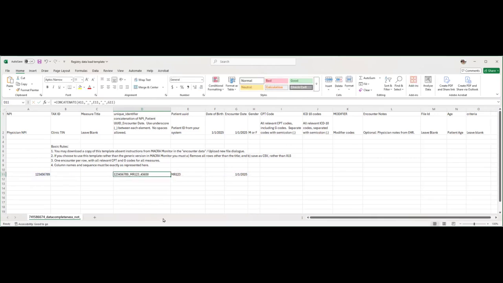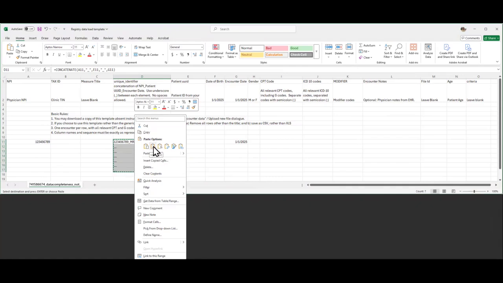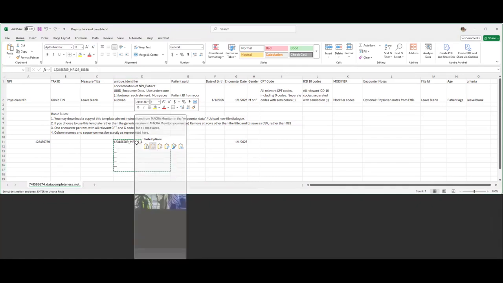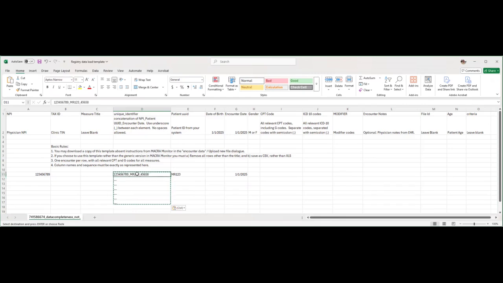And you see what the system will do is it'll calculate that unique identifier. And then you just take that formula and copy it and paste it all the way down to the end of all of your encounters. Now, once you've done that, you're not quite done because the spreadsheet is left with a formula from the value. So you're going to copy the formula, Control C, move it up to the top, and you're going to paste, and you're going to click the 1, 2, 3. You're going to paste, and what that does, it converts that value from a formula into an actual value.